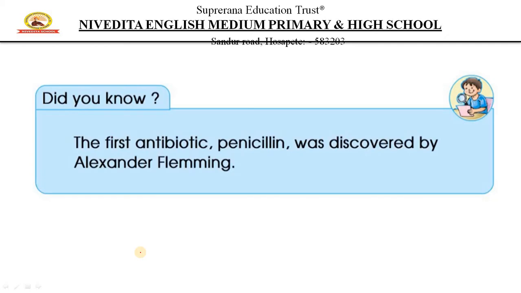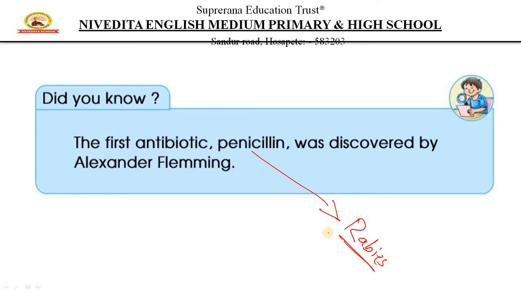The first antibiotic, penicillin, was discovered by Alexander Fleming. Remember that. So this was used for treatment of rabies. Rabies is a disease, children. Alexander Fleming is a person. So penicillin was the antibiotic used to treat rabies. Rabies was a very dangerous disease. It is caused when a mad dog bites.